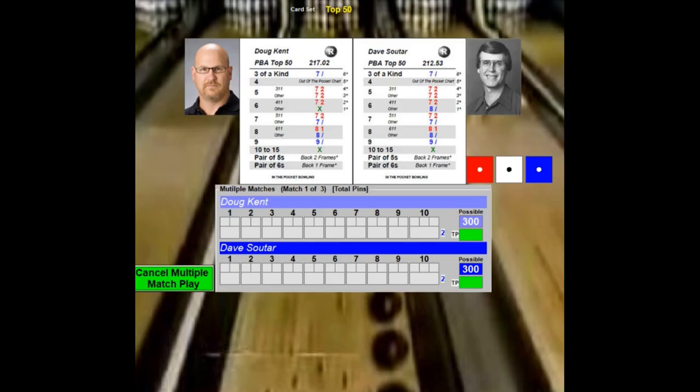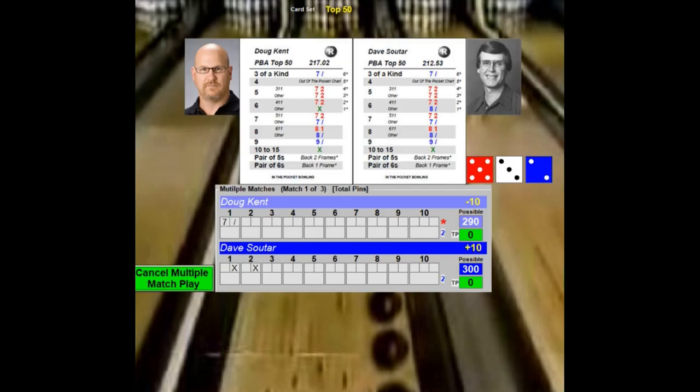Kent throws a strike on a 6, which has to be a 3-2-1. Triple 2 would give him a spare. 4-1-1 gives him an open frame. 10-15 also helps him. Sultar can only strike out 10-15, so we take first, and it will be the Kent 2-3-2. That's a spare. Sultar throws a 3-5-2. That's 10. That's a strike.